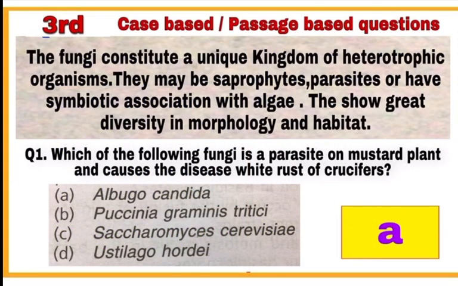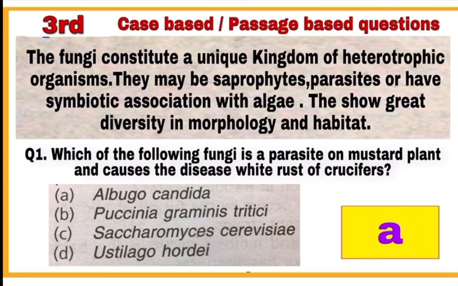This is the third case. In this passage, the information given is about kingdom fungi, which show great diversity in morphology and habitat, and they may be saprophytes, parasites or symbionts. Now, answer question number 1.